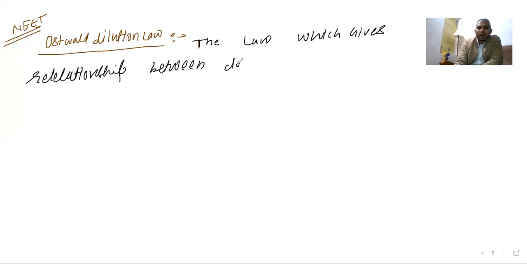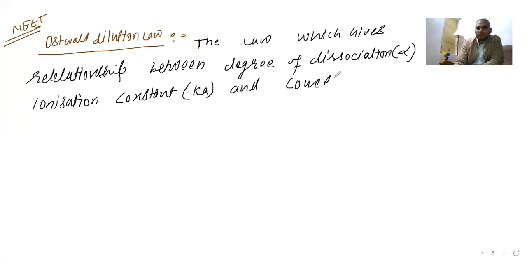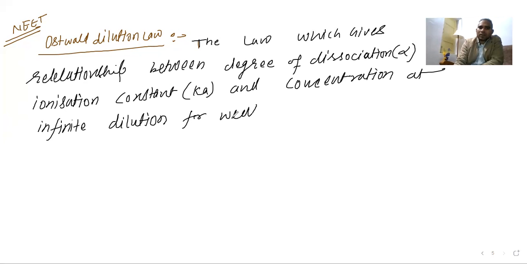The relationship between degree of dissociation (alpha), ionization constant (Ka), and concentration at infinite dilution for a weak electrolyte, meaning a weak acid or base, is known as what?